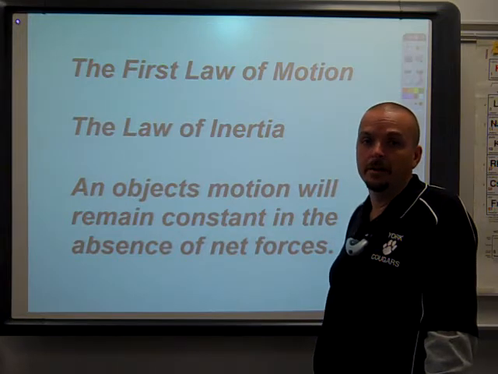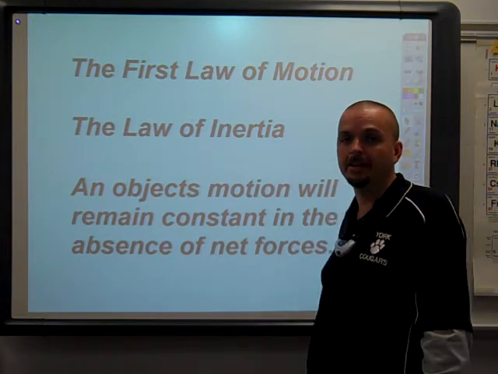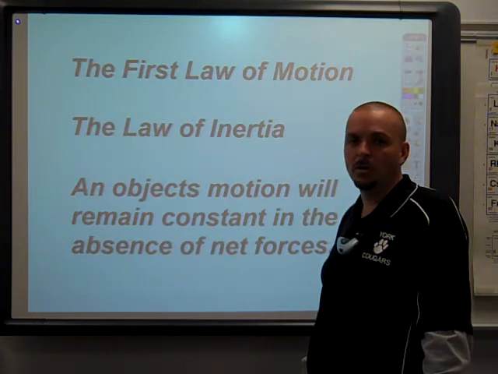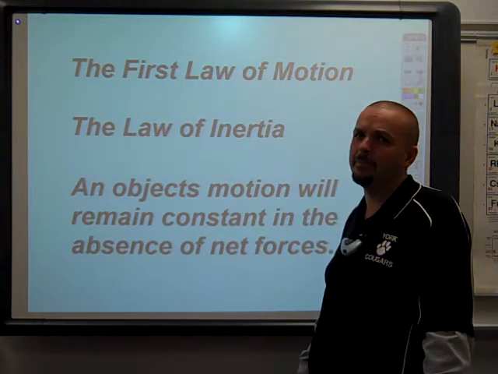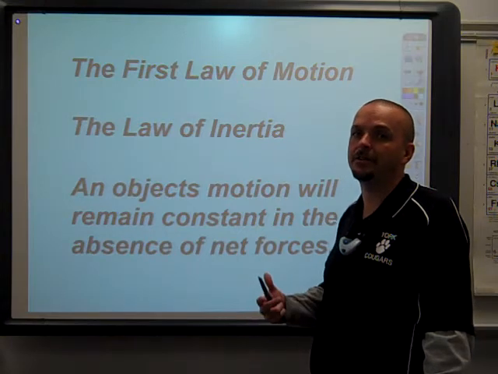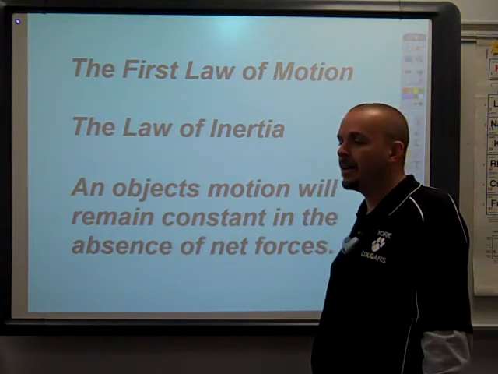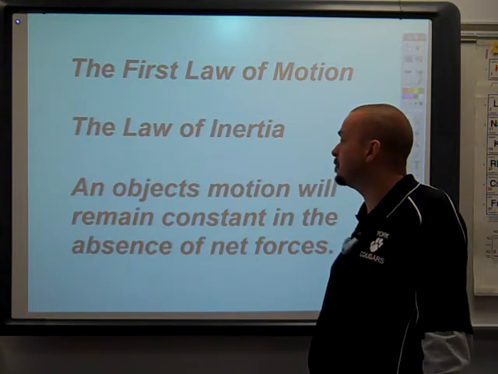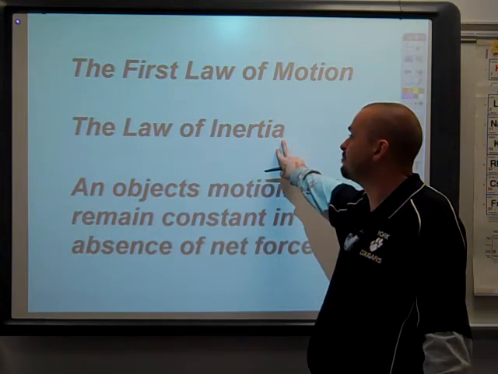Think about a baseball. Somebody lobs a baseball at you underhanded. It's moving rather slow. Doesn't have a whole lot of inertia. Easy to stop, easy to catch. But if they throw the baseball at you as hard as they can, it's moving much faster. It has much more velocity. And as such, it's harder to stop. It's harder to catch when it's moving quickly. All because of this inertia.